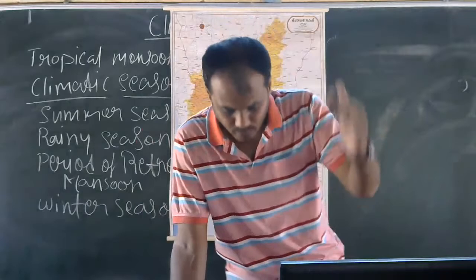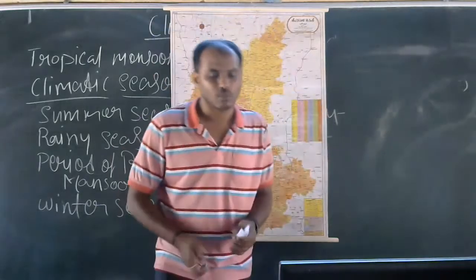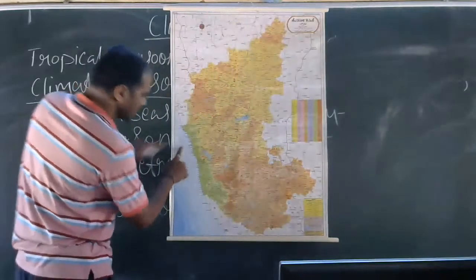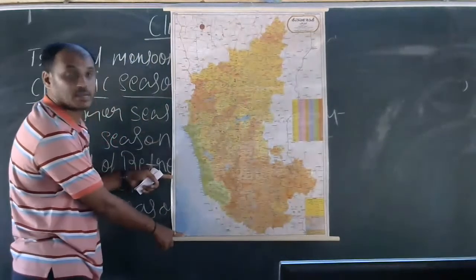Here, the Western Ghats check the moisture-laden winds which blow in. You can see the Arabian Sea here.